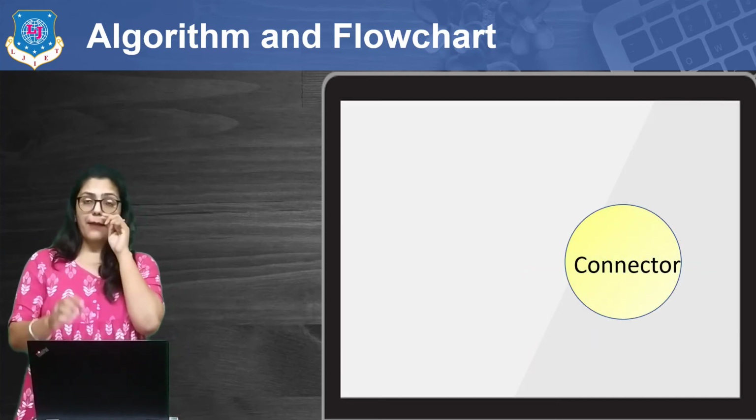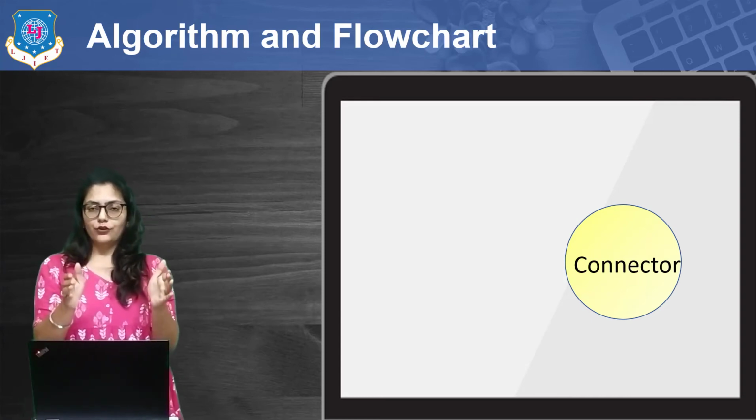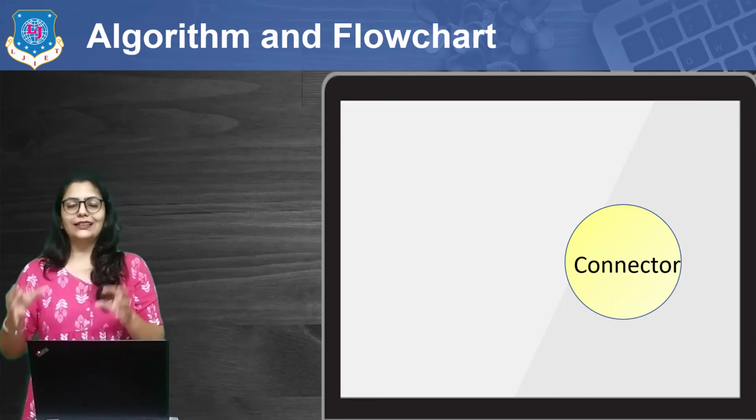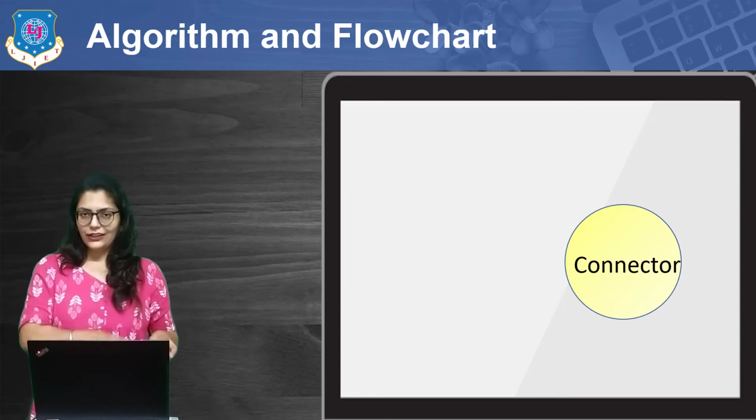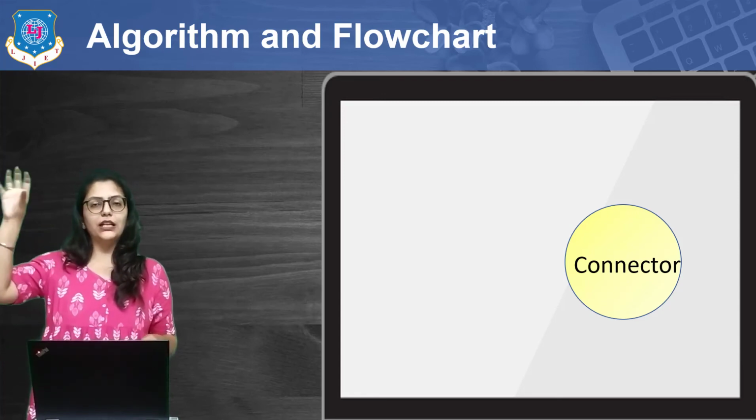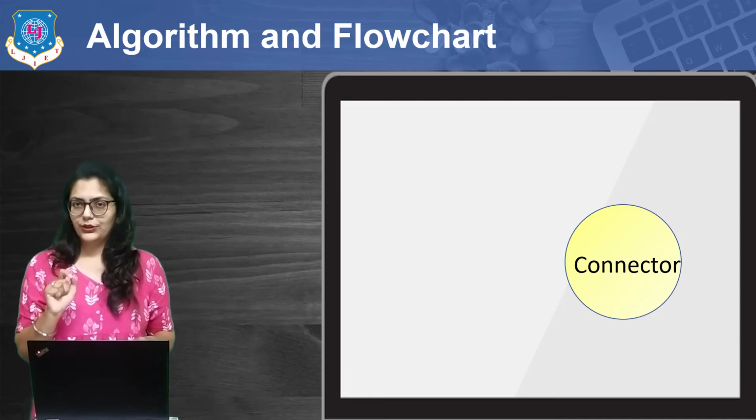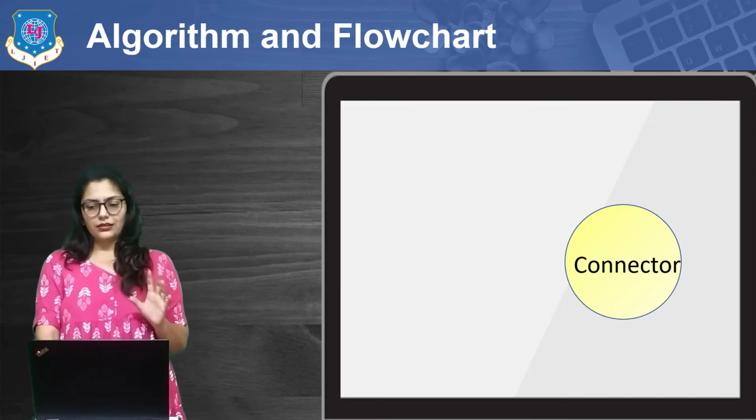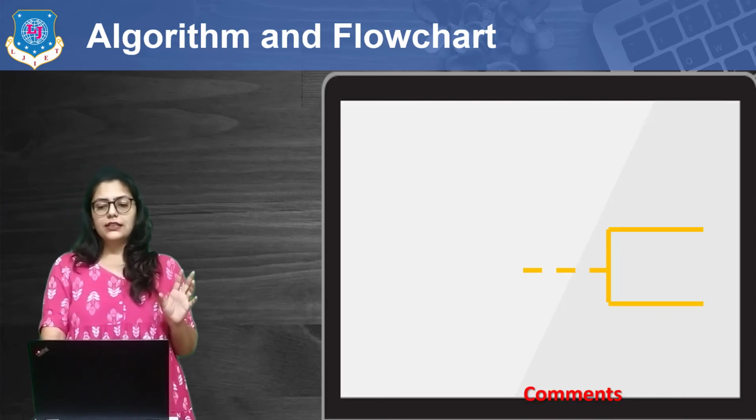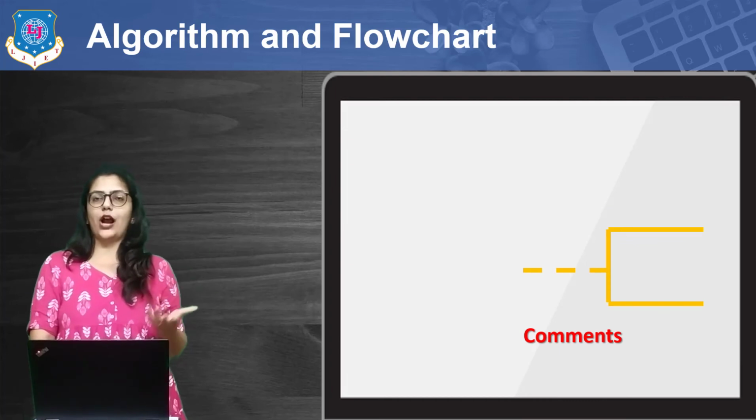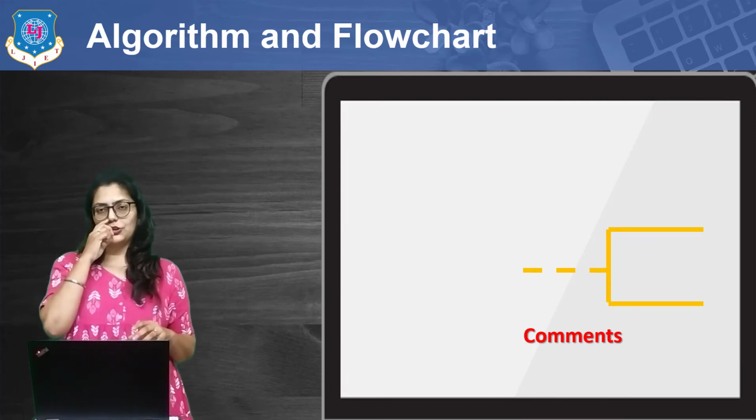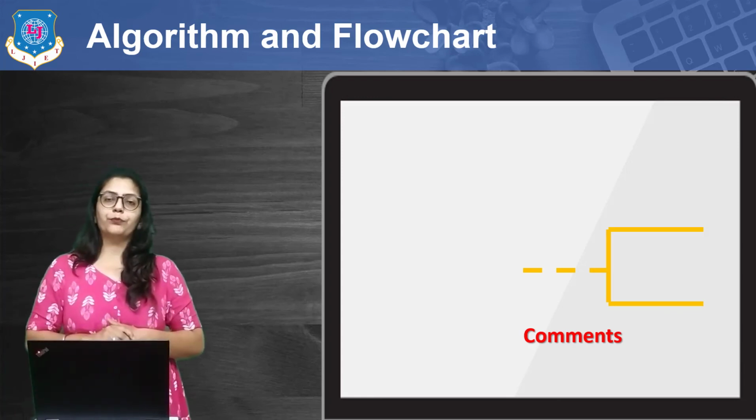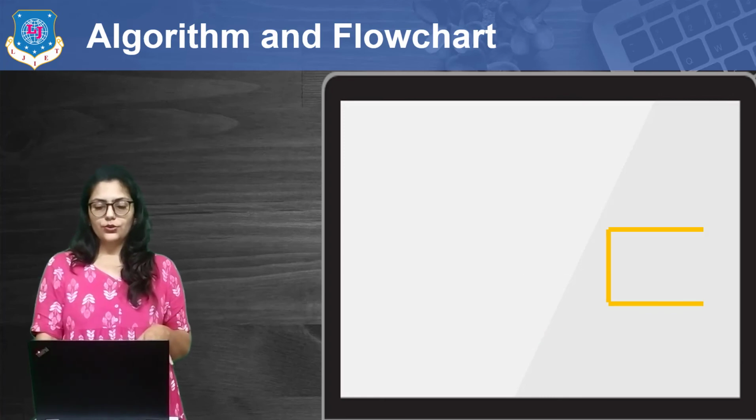For connector, sometimes it may happen that in one page you have drawn the half of the flowchart, and in another page you want to continue it. At that time you can use this connector. At the end of the first page you have to put the connector, and at the beginning of the second page you also have to put this connector in order to show that this is the continuous flowchart, right? And for that this circle is used as a connector. Then sometimes you can use comments in your program, and I'm going to tell about comments in the second chapter in the next upcoming videos, and at that time you can understand, right? So for that this symbol is used.